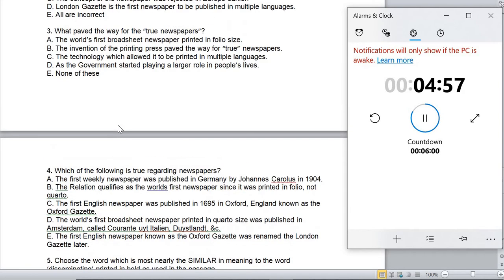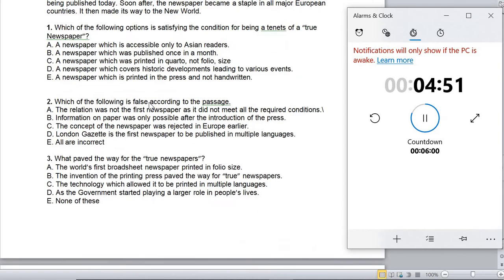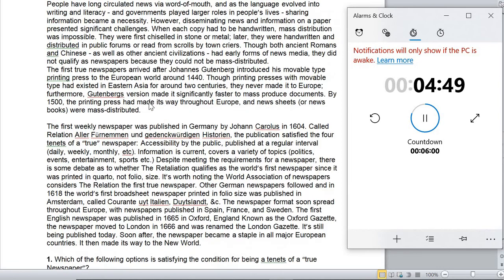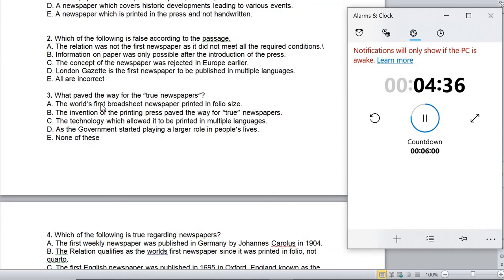Okay, let us move on to the next direct question. What paved the way for the true newspapers? Okay, let us look for true newspapers. That's our clue. So the first true newspapers arrived after the introduced mobile type printing press. Okay, so printing press is the answer. So look for the options. The world's first Washington newspaper, no. The invention of printing press paved the way for true newspaper. Yeah, so option B is the answer.